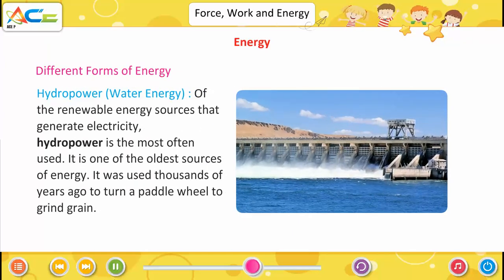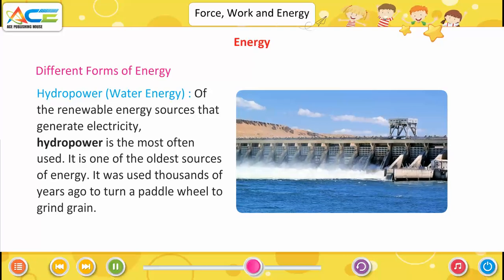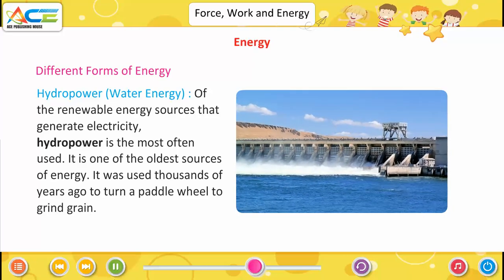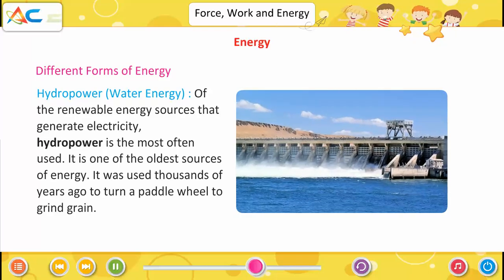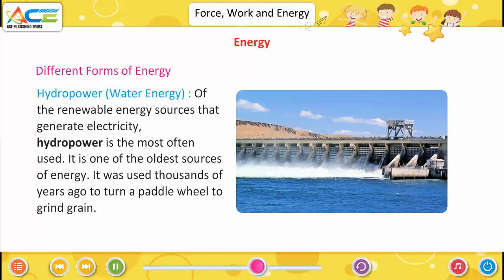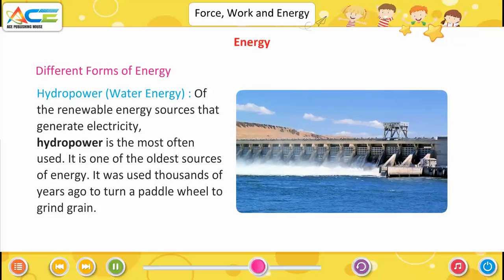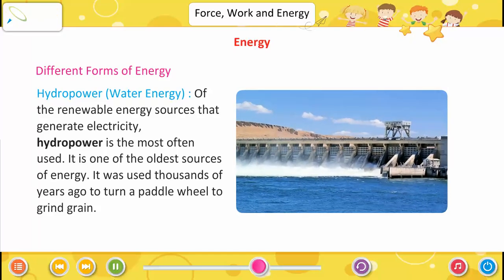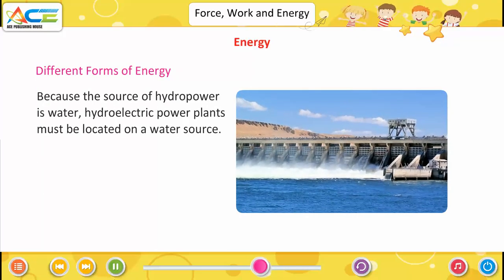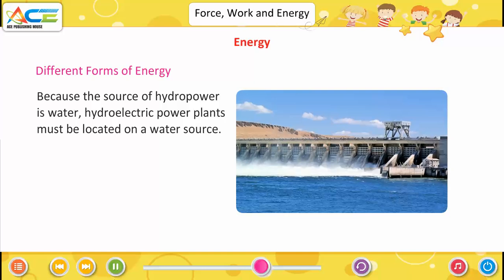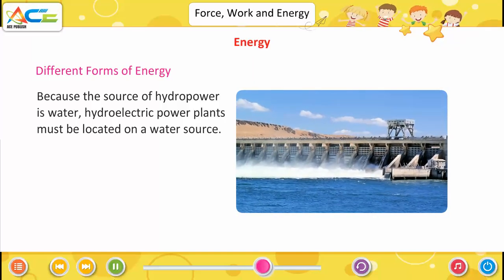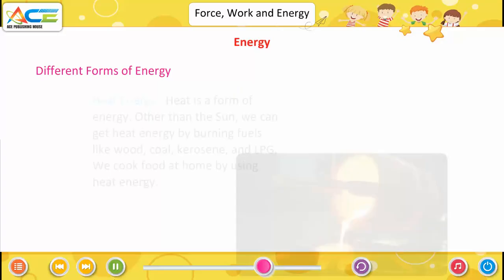Hydropower, water energy. Of the renewable energy sources that generate electricity, hydropower is the most often used. It is one of the oldest sources of energy. It was used thousands of years ago to turn a paddle wheel to grind grain. Because the source of hydropower is water, hydroelectric power plants must be located on a water source.